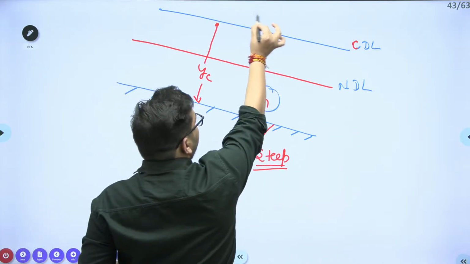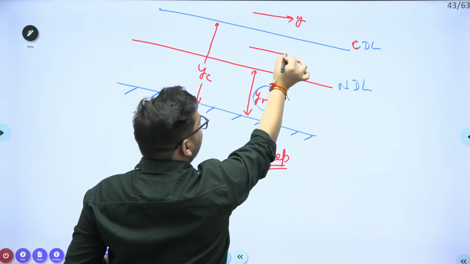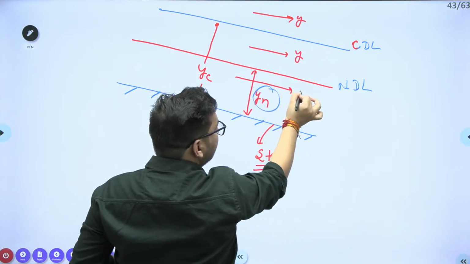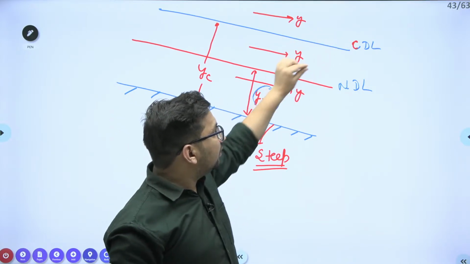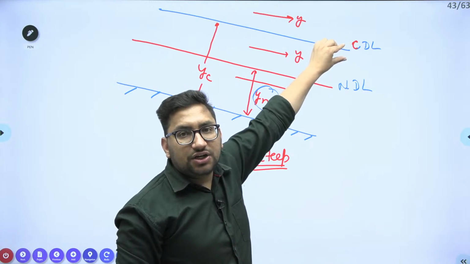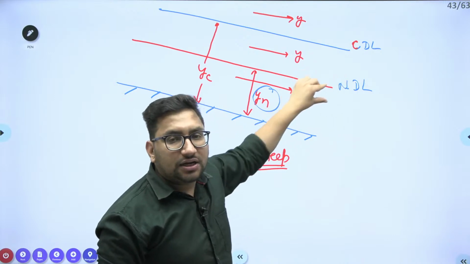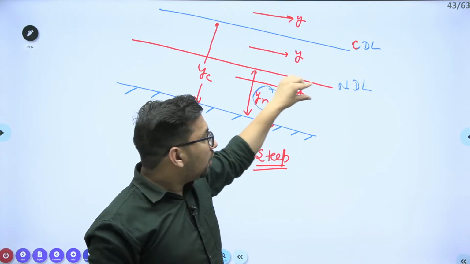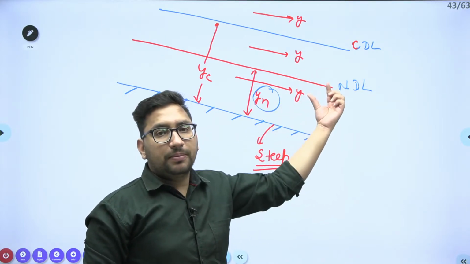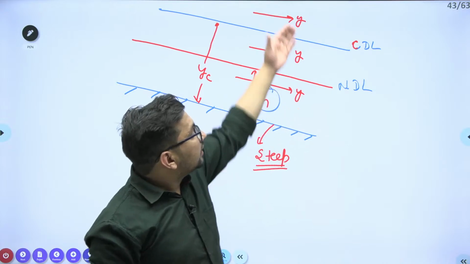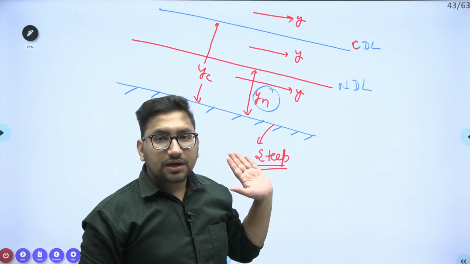So the actual depth, the y value, can be here, or here, or here. When the depth of flow is at this line, you will say it is a critical condition, right? When the y value is at this particular line, or parallel to NDL, you will say that the water is flowing at uniform flow in this channel. But in any generalized case, the depth of flow can be here, here, or here. Clear?